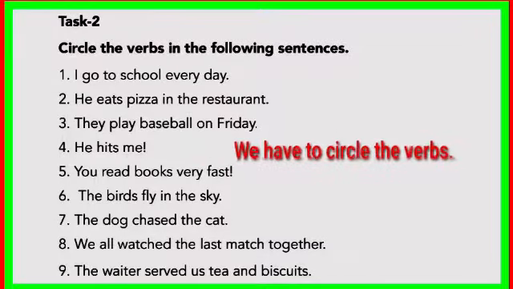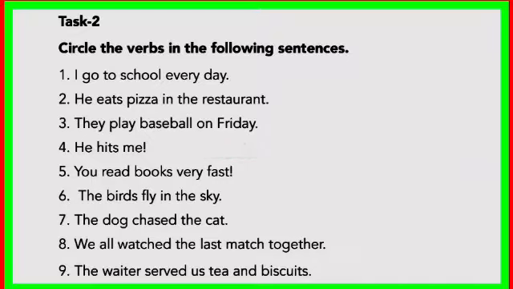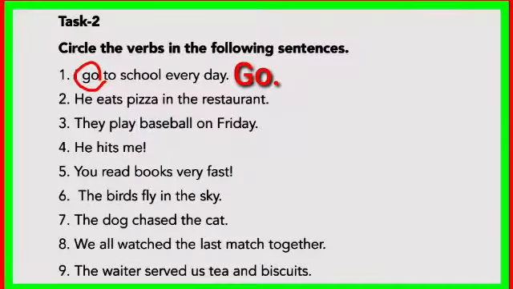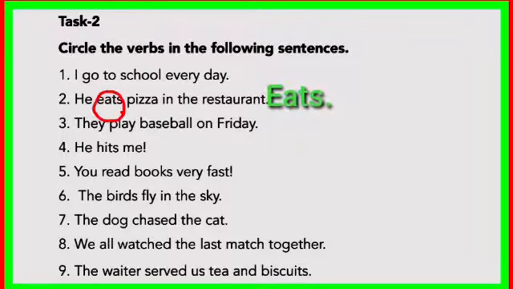In first sentence, I go to school every day. Here go tells us what I am doing. So go is here action word or doing word, or we may call it verb. So circle go. Like this, in sentence 2, he eats pizza in the restaurant. Here verb is eats. In sentence 3, they play baseball on Friday. Here verb is play.